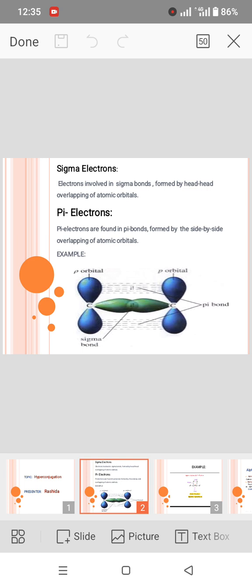The second important term is pi electrons. The pi electrons are the electrons that are found in pi bonds, and they are formed by side overlapping of atomic orbitals. The pi bond is also shown in the example, formed by side overlapping of atomic orbitals.